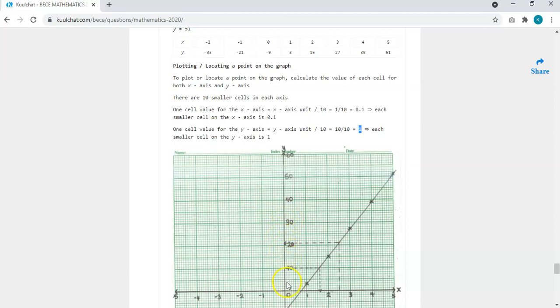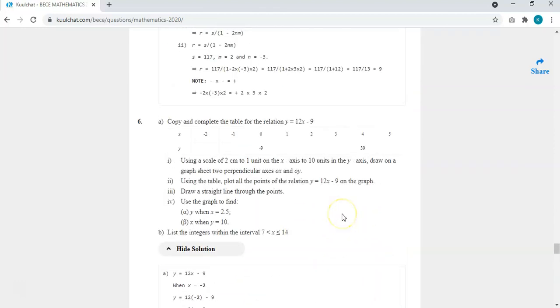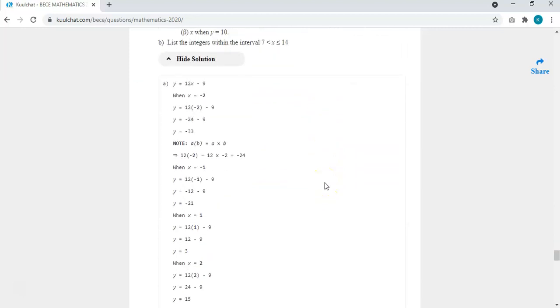So if you are able to calculate one cell, it's easy for you to do the calculation. Whenever they ask you to trace any position, if you know the width of one cell, you can know what that position value is. So we've calculated the smaller cell for the x-axis as 0.1, and for the y-axis as 1. Okay, so what was the instruction? Using the table, plot all the points of the relation. So we are going to plot each of the points.